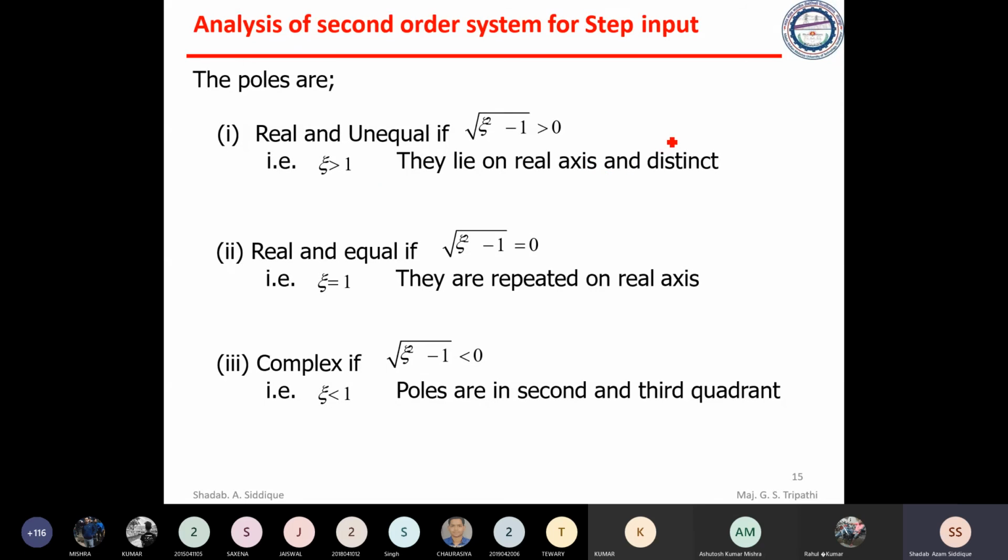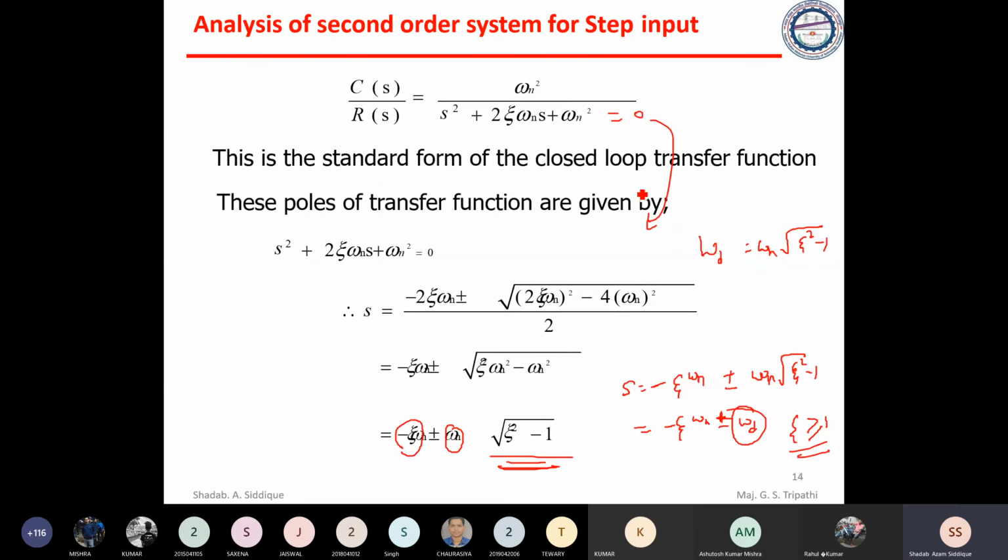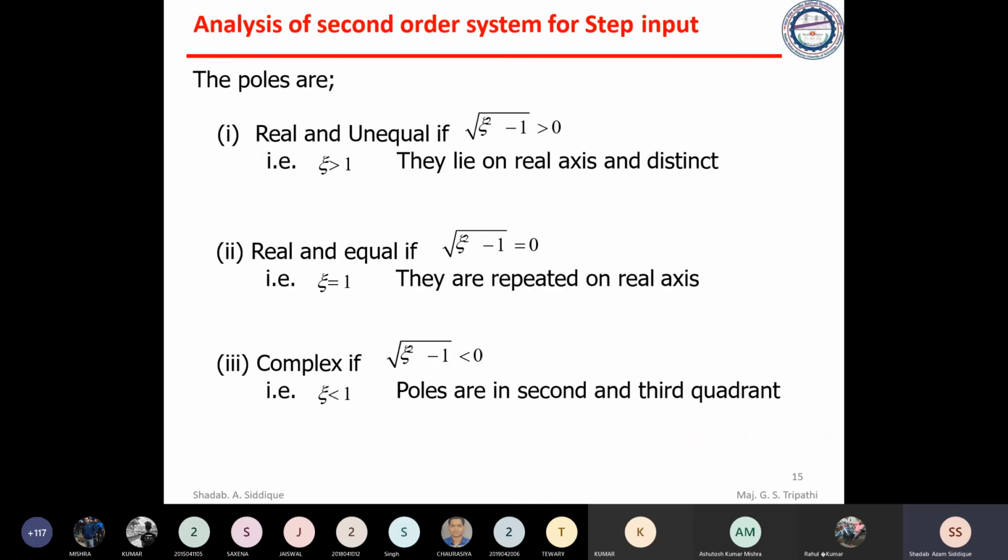Real and distinct means what? In the previous equation, these two terms: one root is minus zeta omega n plus omega n root of zeta square minus 1, and the second root is minus zeta omega n minus omega n root of zeta square minus 1, if zeta is greater than 1. So these terms will be real and distinct, not imaginary, if zeta square minus 1 is greater than 0.